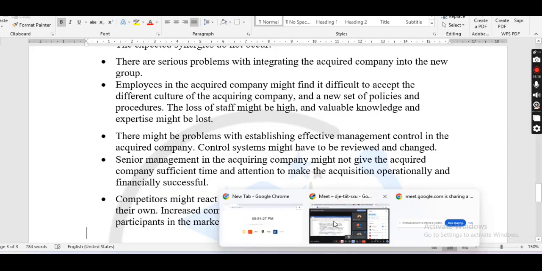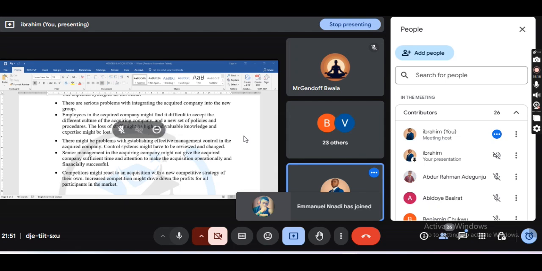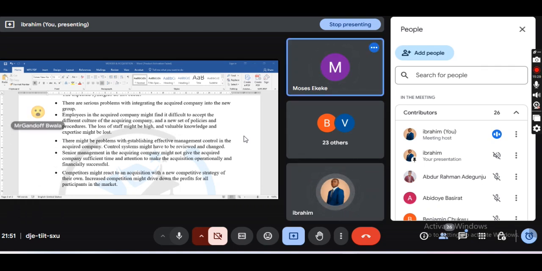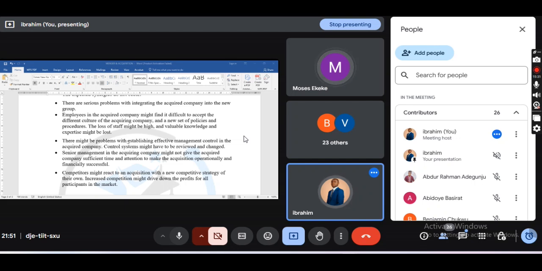Sincerely, I don't have any. These notes, I just prepared them about 10 minutes ago. I think before I entered the class, about 20 minutes to the class, that is when I just decided to put one or two things together. It's not that I've been reading it since morning. No, just 20 minutes. I just had to put all these together.